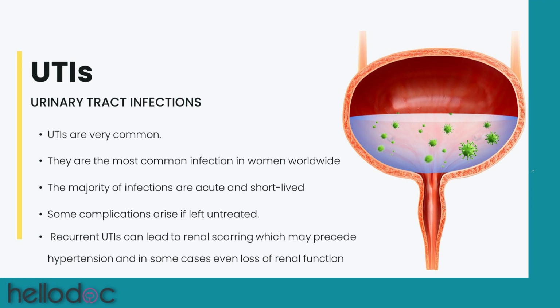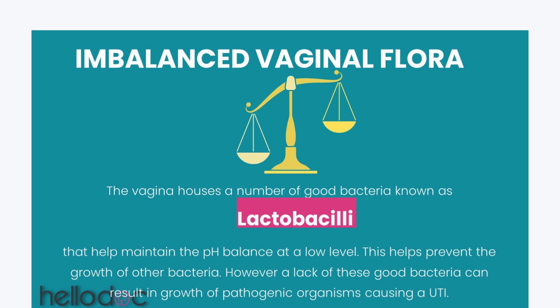In severe cases, recurrent UTIs can lead to renal scarring, which may precede hypertension and, in some cases, even loss of renal function. Why do people get UTIs? One of the reasons for developing a UTI is the imbalance of vaginal flora. The vagina consists of good bacteria, and these are known as lactobacilli. Lactobacilli are important as they help maintain the pH balance and help prevent the growth of other harmful bacteria.